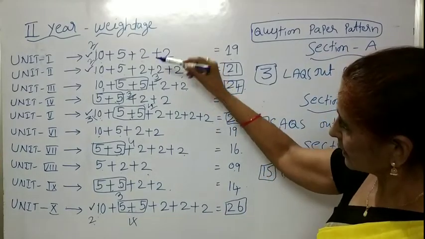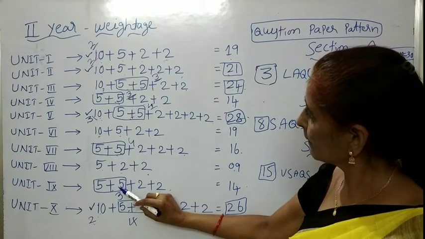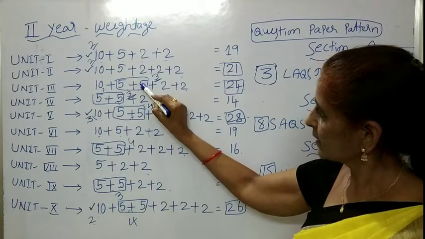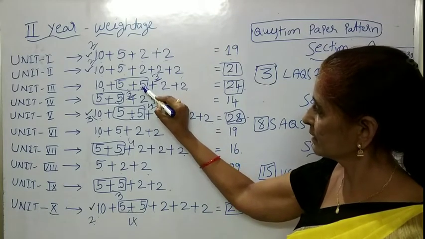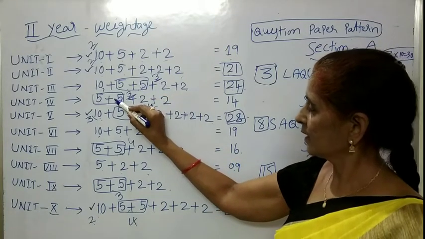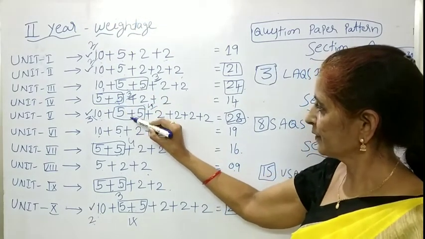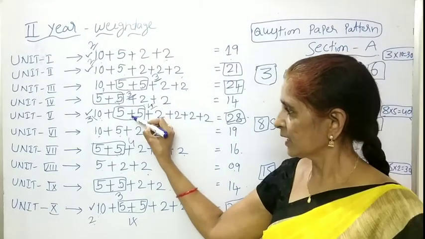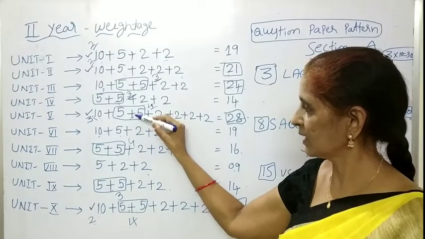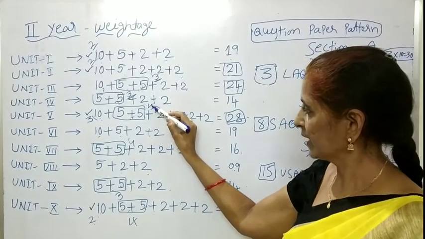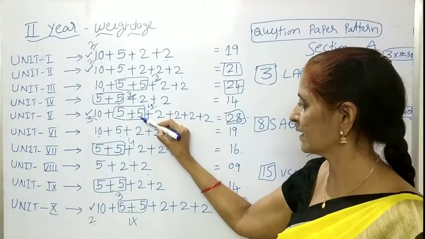So if you are thinking like that, first priority goes to, children, third unit and fourth unit. By studying 3, you will get 2 questions from this unit, and here also the same. So 4 SAQs will be covered. And 5th unit, the questions are easy: green revolution, rural indebtedness. So definitely you have to concentrate on these questions also. By reading 3 or 4, you will get 2 questions. So 6 questions are covered.